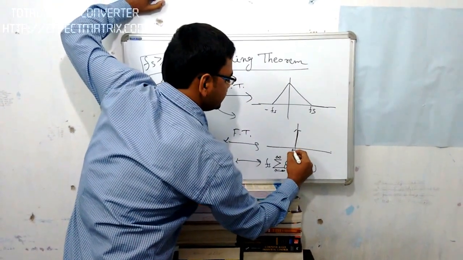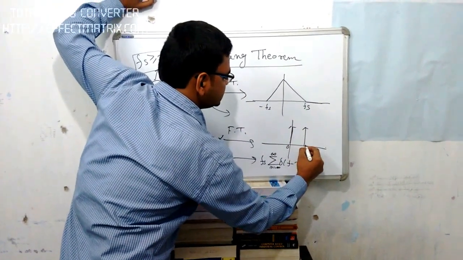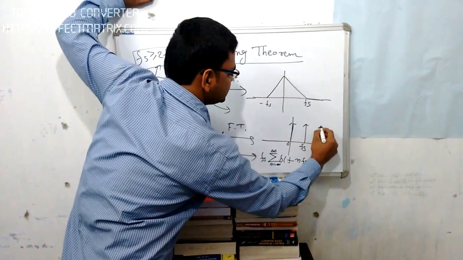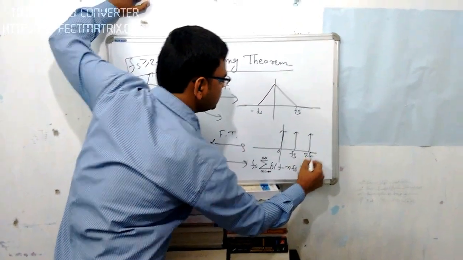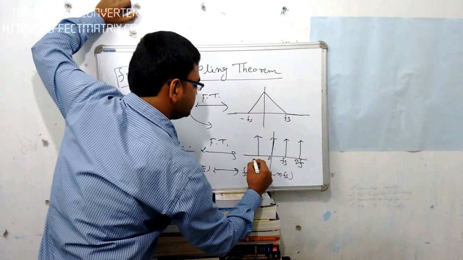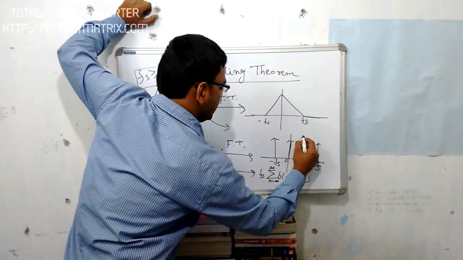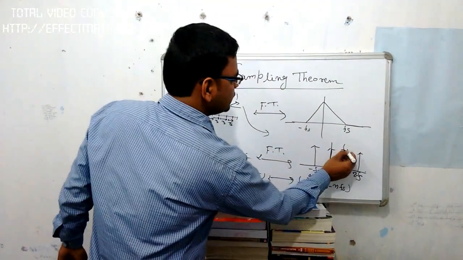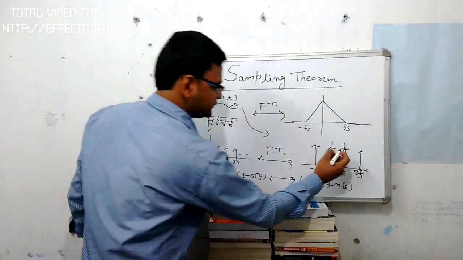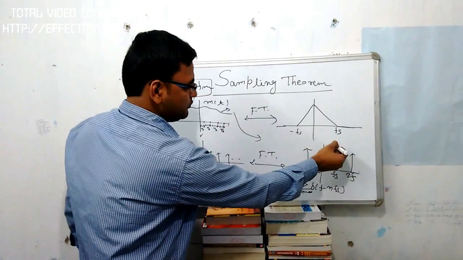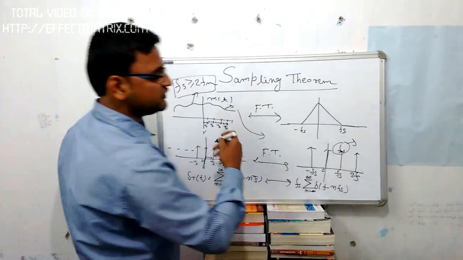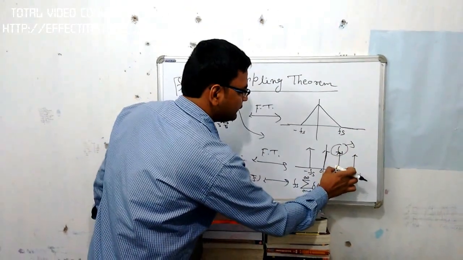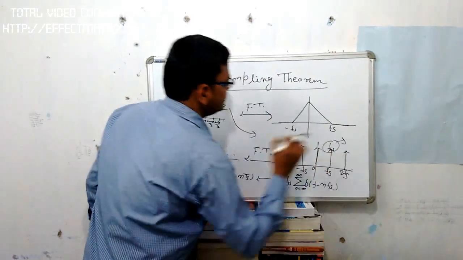That is the 0 point, fs, 2fs, and minus fs. We know that this value denotes area, not height. This is a very important point, because fs denotes the area of this impulse.